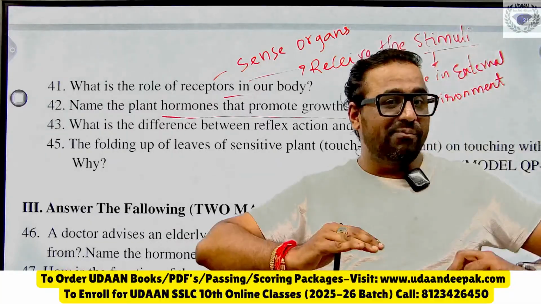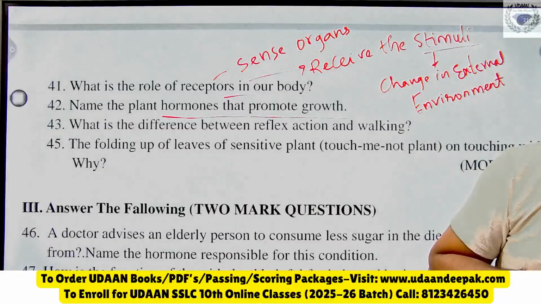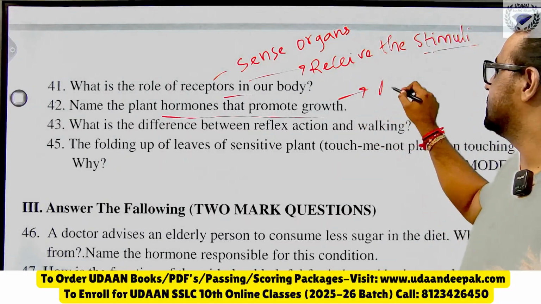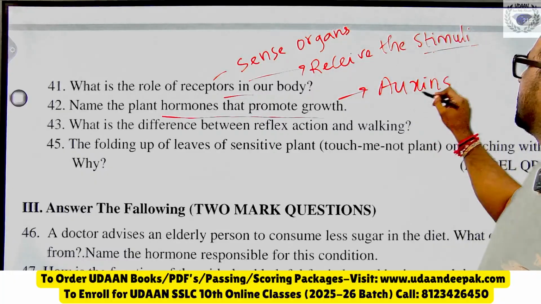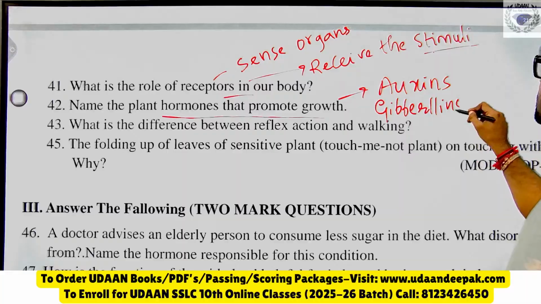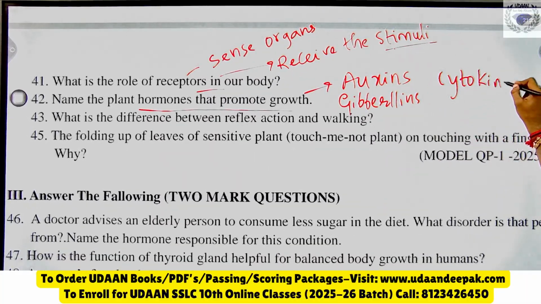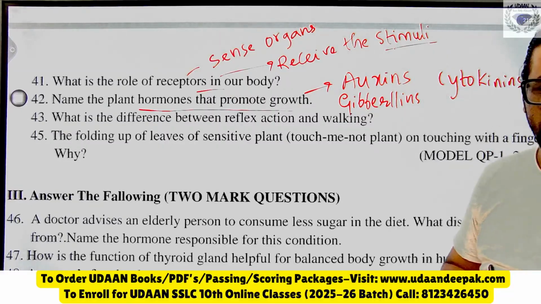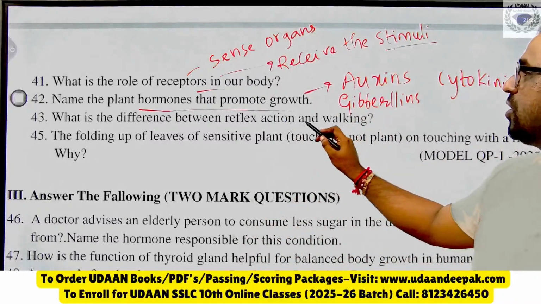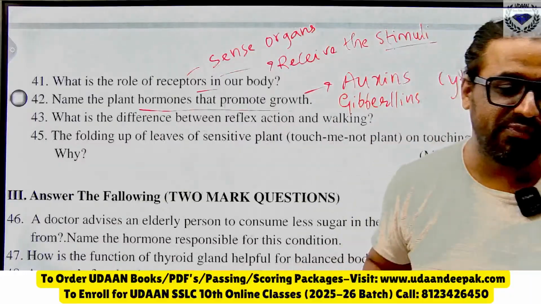Name the plant hormone that promotes growth. Tell me, which plant hormone? There are 3 plant hormones which promote growth. So tell me quickly. Which are those? Those are auxins, gibberellins and cytokinins. You should learn this by heart. These are the plant hormones, and you all should remember them by heart with spelling dear.